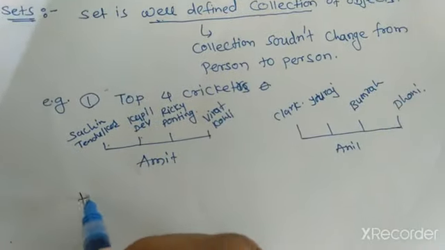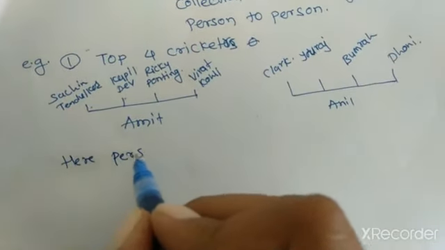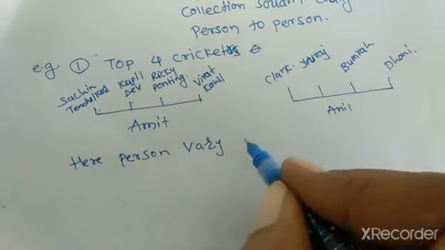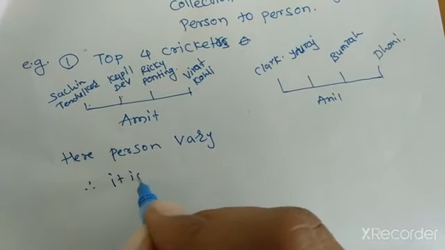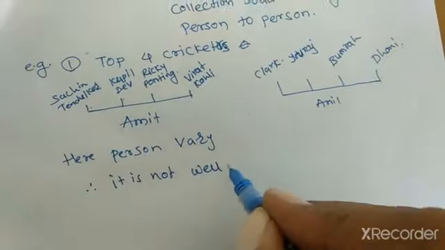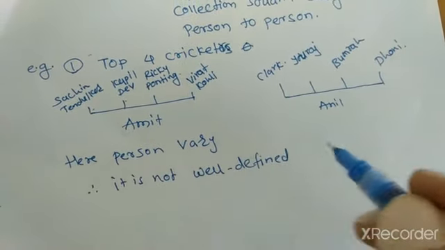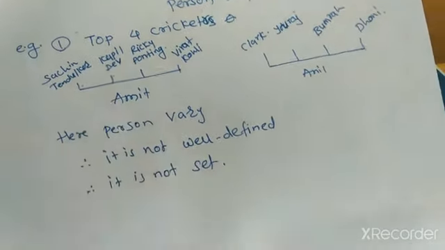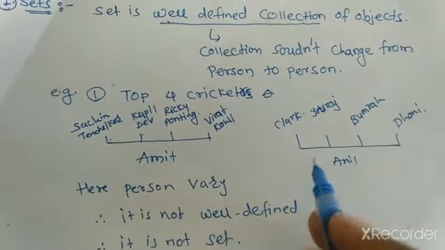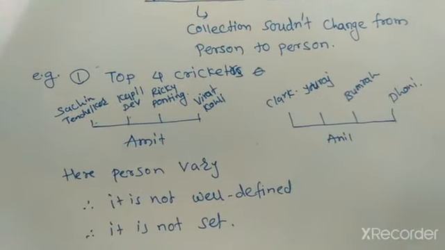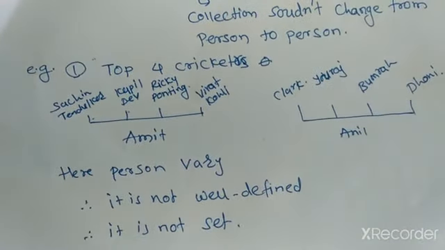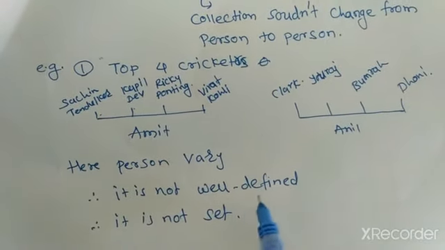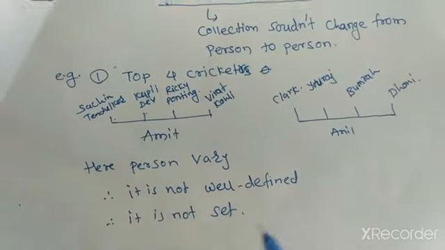So here the person varies. Therefore it is not well defined. Therefore it is not a set. That is, if we change the person, they will give different names of 4 cricketers. So the set of top 4 cricketers will not be formed. Therefore it is not well defined, and therefore it will not be a set.